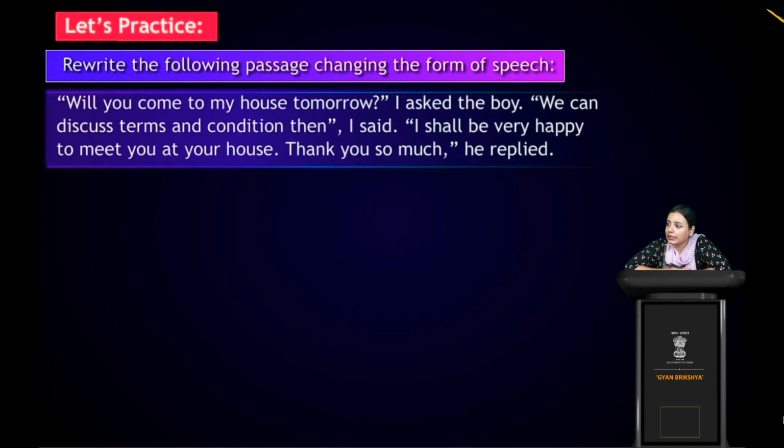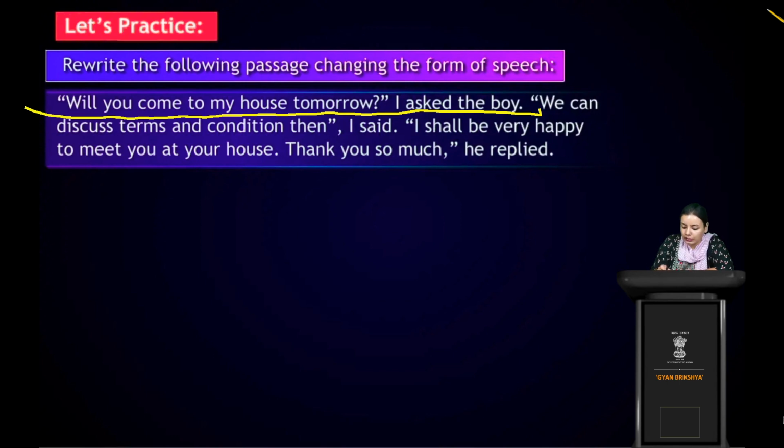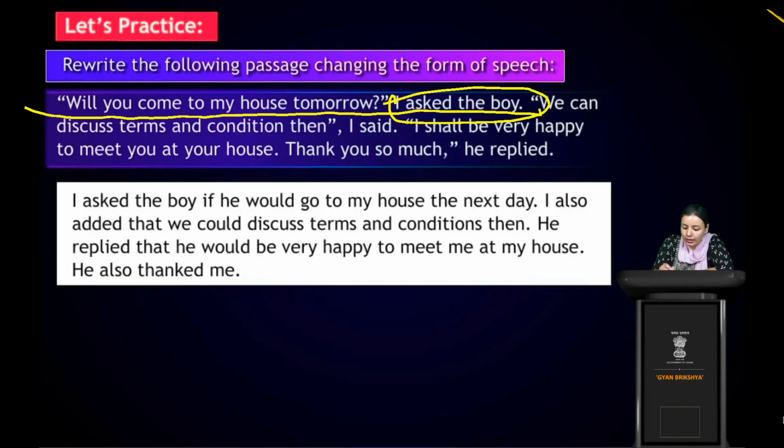So, I asked the boy if he could go to my house the next day. So this was the first sentence. So let's see. I asked, see, this come in the first. I asked the boy. Okay. So as this is a question mark, so we will not use that. Instead of it, we have to use if. If he could. If he could, see, will changes into would because it's past tense. It's written asked.